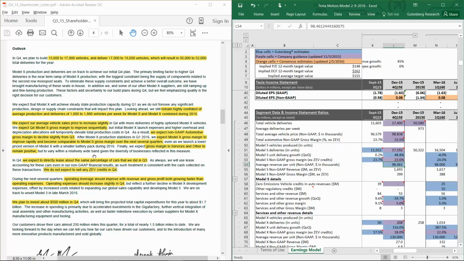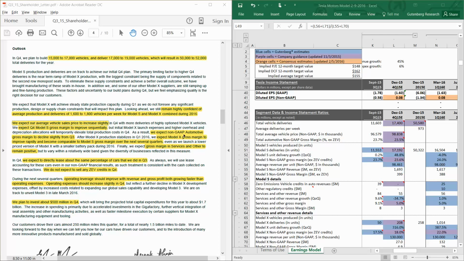Then when we took a look at the shareholders letter, we were trying to make sure that that made sense. They did say that they expected the average vehicle sales price to increase slightly. And although we don't know what the definition of slightly is, when you look at the composition of the total vehicle deliveries, including Model S and Model X, the average selling price went from $96,600 per vehicle to $98,800 per vehicle. So that probably fits that definition of a slight increase in average selling price.